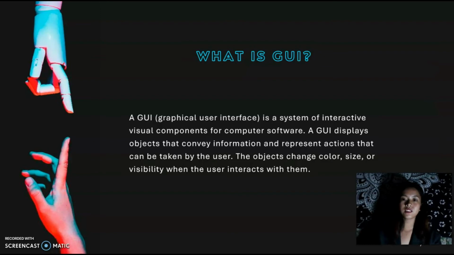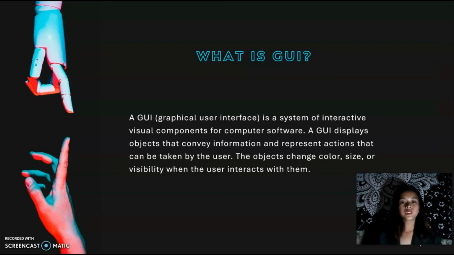Third question. What is GUI? A GUI, graphical user interface, is a system of interactive visual components for computer software. A GUI displays objects that convey information and represent action that can be taken by the user. The objects change the color, size, or visibility when the user interacts with them. A GUI includes GUI objects like icons, cursors, and buttons. These graphical elements are sometimes enhanced with sounds or visual effects like transparency and drop shadows. Using these objects, a user can use the computer without having to know commands.